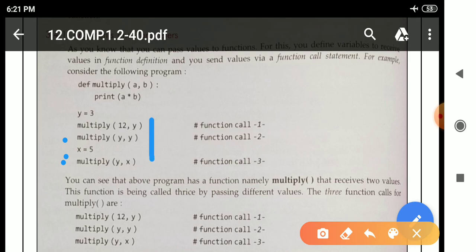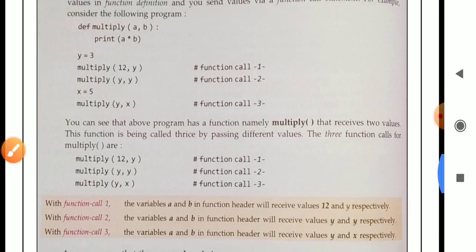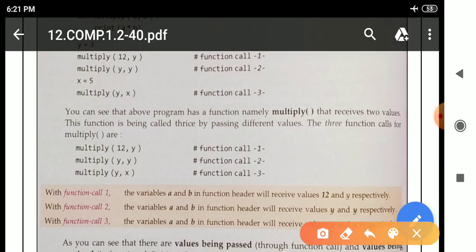The three function calls for the multiply function are: multiply 12 comma y, function call 1; multiply y comma y, second function call; multiply y comma x, third function call. With function call 1, the variables a and b in the function header will receive values 12 and y respectively.